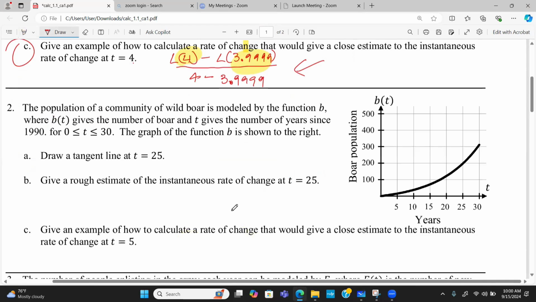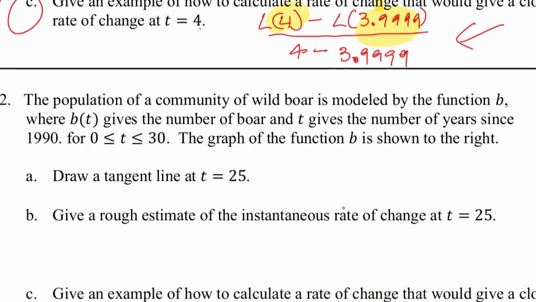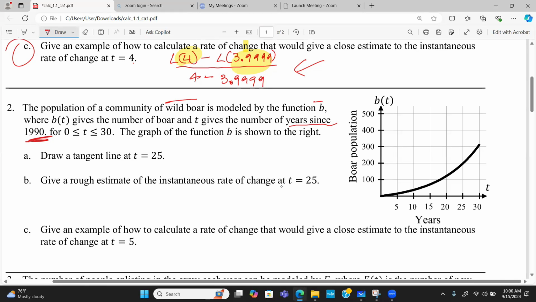Let's take a look at question 2. It says the population of a community of wild boars is modeled by the function B, where B of t gives the number of boar and t gives the number of years since 1990, for t greater than or equal to 0 and less than or equal to 30. The graph of the function B is shown on the right.